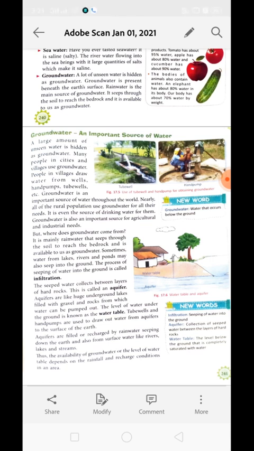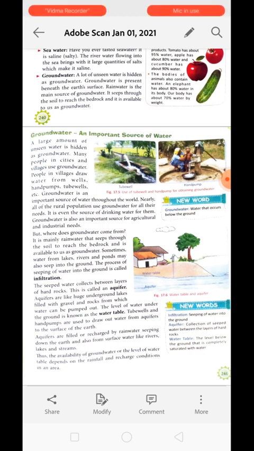Nearly all the rural population uses groundwater for all their needs. It is even the source of drinking water for them. Groundwater is also an important source of water for agricultural and industrial needs. To some extent we all depend upon groundwater. Some people may have a water supply connection, but mostly we are taking water from groundwater.